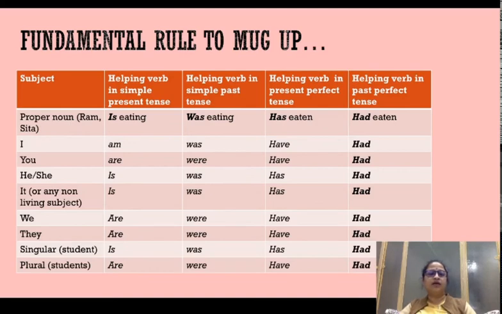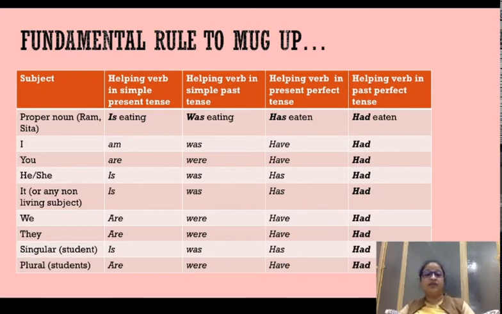This is one more chart which you should pause and see which subject takes which helping verb in present form, in past form, in all the four aspects: simple, continuous, perfect and perfect continuous. Proper noun अगर है राम, श्याम, सीता, रीता, so it is going to take is in simple present tense, right? अगर I है subject तो वो simple present tense में लेगा am. I am eating.